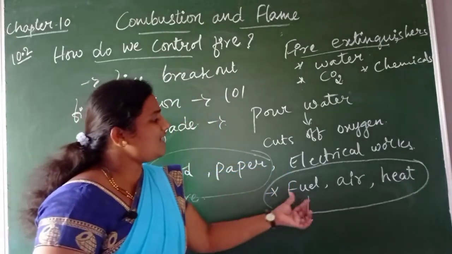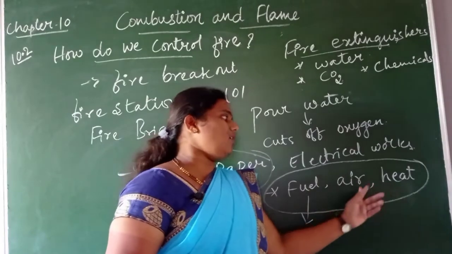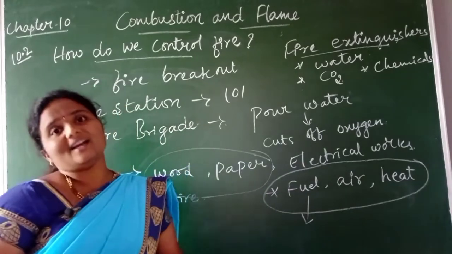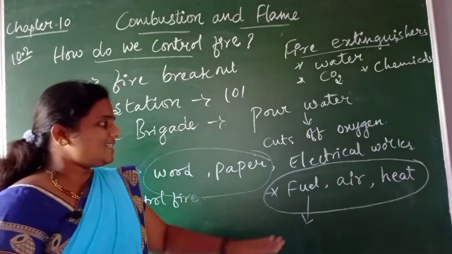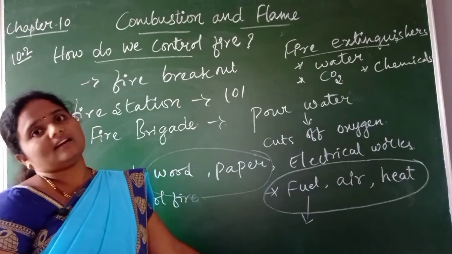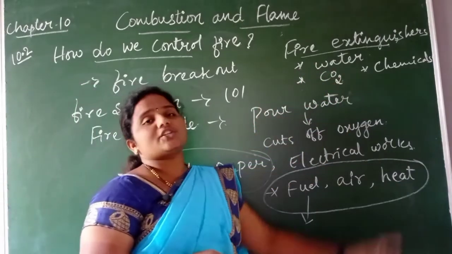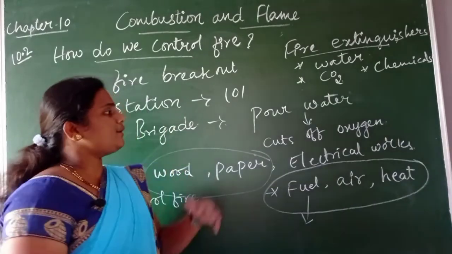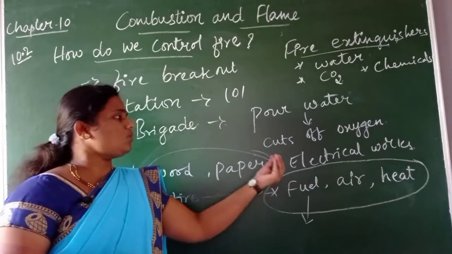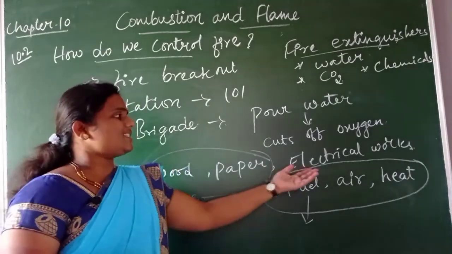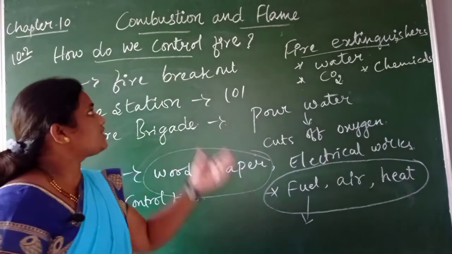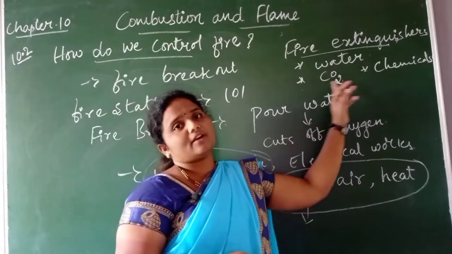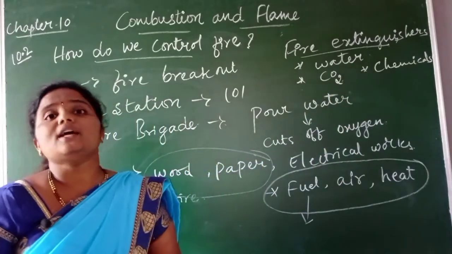It means that when we remove all of these three or any two of these, we can reduce fire accidents at that place. Isn't it, children? Is it clear how fire accidents occur and what fire extinguishers we are using? Fire accidents might be unnatural, or due to electrical accidents, short circuiting or overloading; there is a chance of fire breakout. Then, in order to control that, we have to use extinguishers like water, carbon dioxide and chemicals like sodium bicarbonate